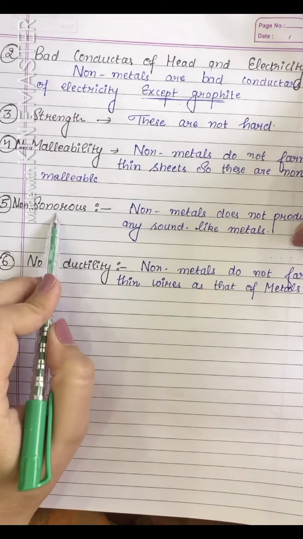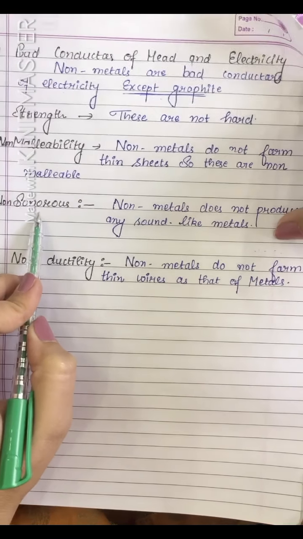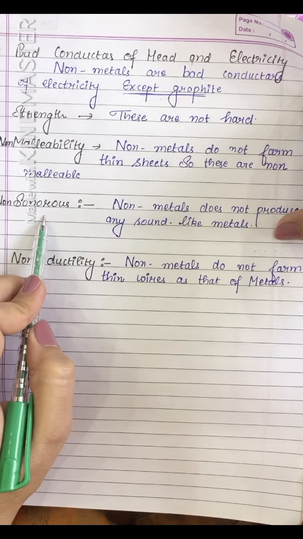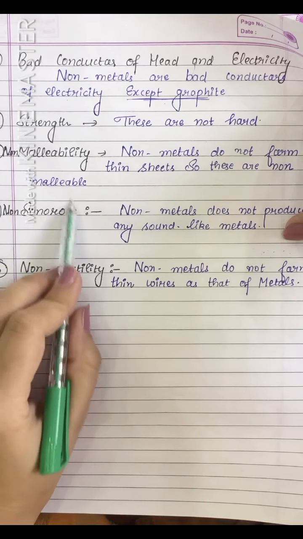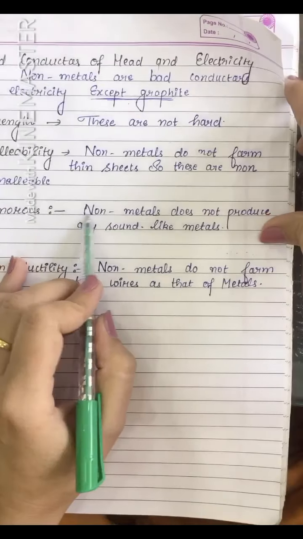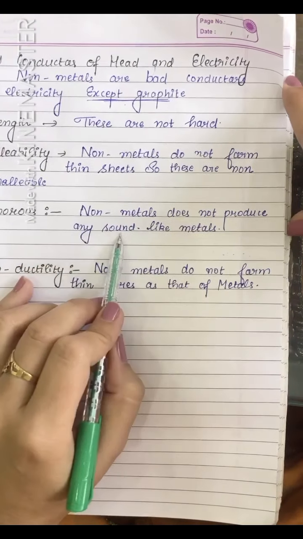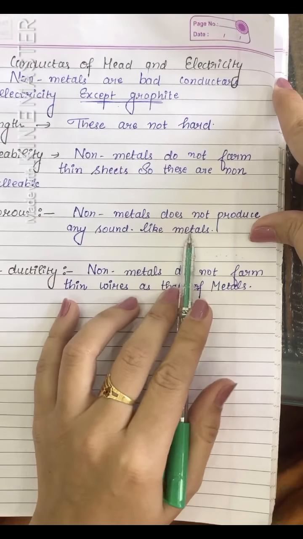Next property is non-sonorous. Sonorous means producing sound. So metals are used for sonority, so they produce sound. But non-metals do not produce any sound like metals.